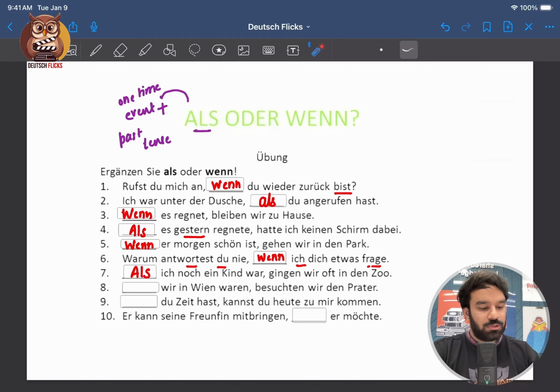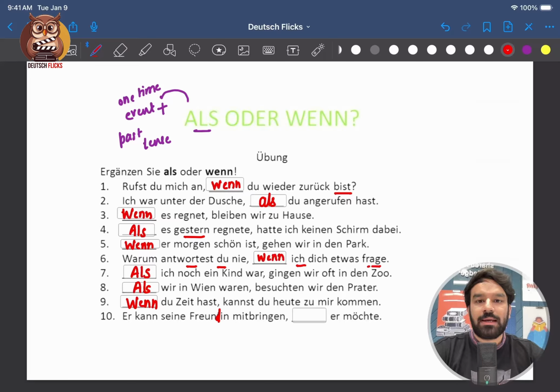10. Er kann seine Freundin mitbringen. There is a typing mistake here. Freundin. So he can bring along his girlfriend. Wenn er möchte. This is present tense. So we will fill when. When he would like, he can bring along his girlfriend. So if you're attaching als with a sentence, just make sure that this sentence is something that occurred only once in the past. Now let's also play with few sentences.